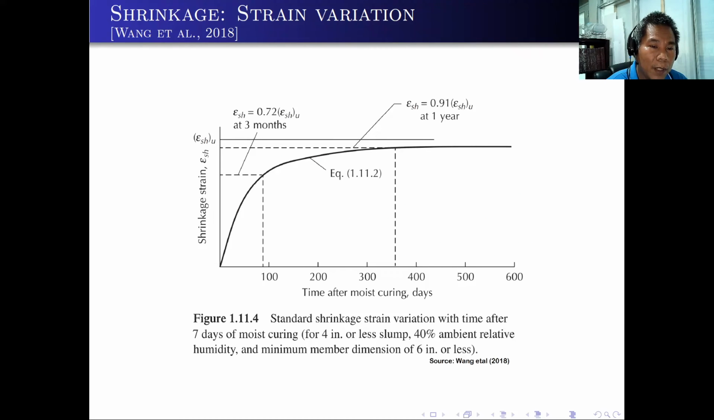Here is the strain variation in terms of shrinkage. Again, in the initial days, the shrinkage strain is quite large. At around 3 months, that's less than 100 days, your ε_sh is already 72% of ε_shu. But after 1 year, it reaches around 0.91 of ε_shu. So here, as you can see, in the long term, the shrinkage slowly is waning. We have a very slow shrinking after 1 year. Shrinkage is very important for the first 1 year.